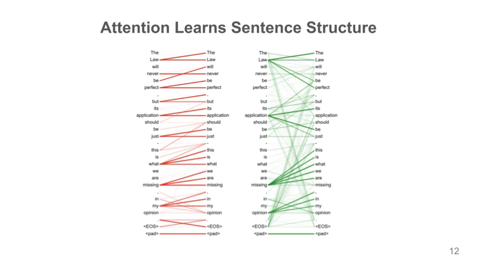Conversely, the green head on the right captures long-range structural relationships across the entire input sequence. For instance, this head strongly links the main subject, "the law," to modifying elements later in the sentence, such as "perfect" and "application." These distinct specializations confirm that attention implicitly learns to encode diverse syntactic roles, crucial for subsequent complex linguistic processing, including the resolution of anaphora.